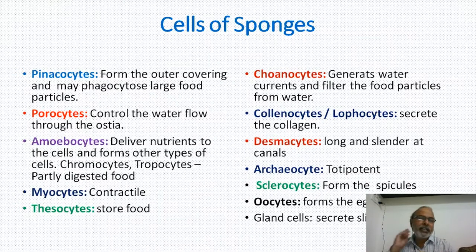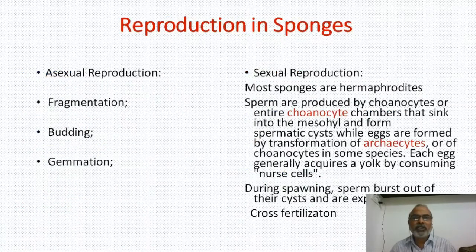And sclerocytes secrete spicules. Spicules are of 3 types: calcoblasts, silicoblasts, and spongioblasts. Okay, calcareous spicules, siliceous spicules, and spongin fibers. Oocytes, eggs. And gland cells are there. They secrete a kind of slimy substance over the surface of a sponge.